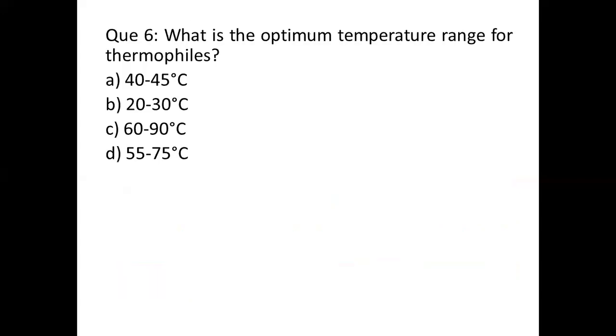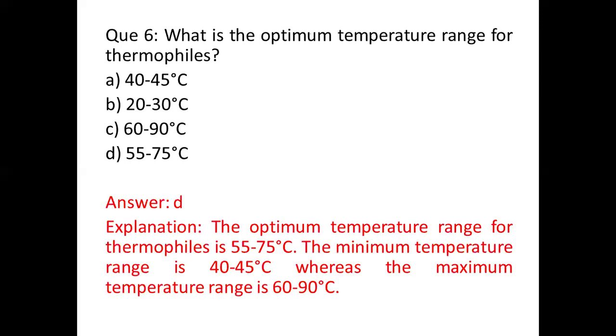Question number 6. What is the optimum temperature range for thermophiles? The options are option A, 40 to 45 degrees Celsius, option B, 20 to 30 degrees Celsius, option C, 60 to 90 degrees Celsius, and option D, 55 to 75 degrees Celsius. And the correct answer is option D, 55 to 75 degrees Celsius.